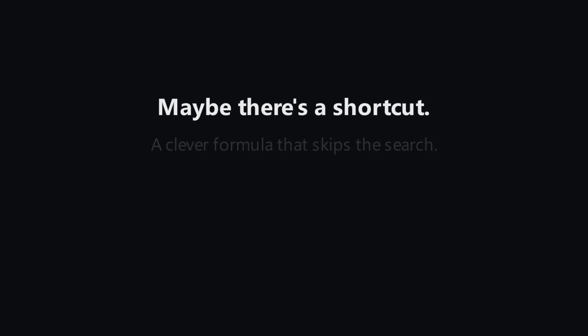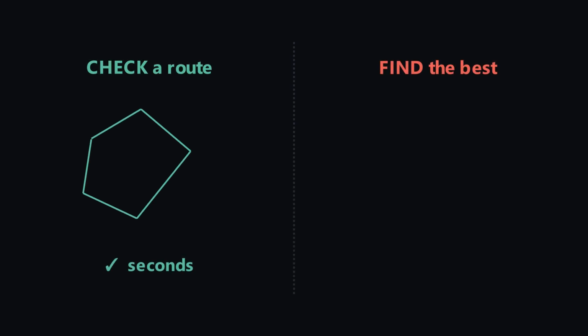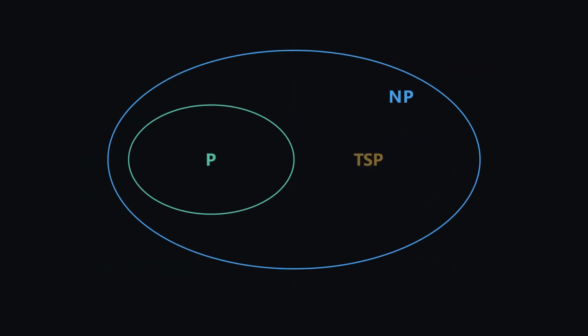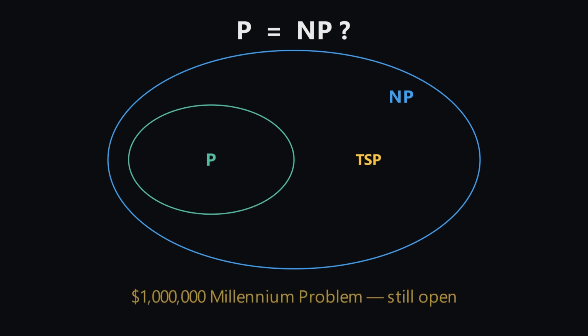Maybe there's a shortcut, a clever formula that skips the search. For nearly a century, the brightest minds have looked. And here's the strange heart of it. If I hand you a finished route, you can check its length in seconds. Easy to verify, but finding the best one out of them all seems impossibly hard. Easy to check, hard to solve. That gap has a name. The traveling salesman is NP-hard. And whether easy to check always means easy to solve is the famous P versus NP question. A $1 million millennium problem, still open.